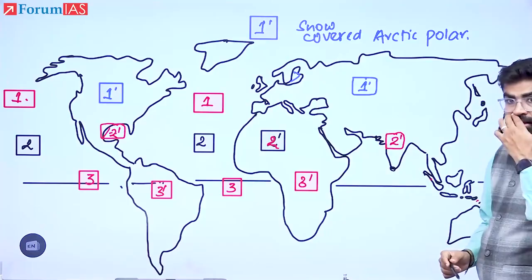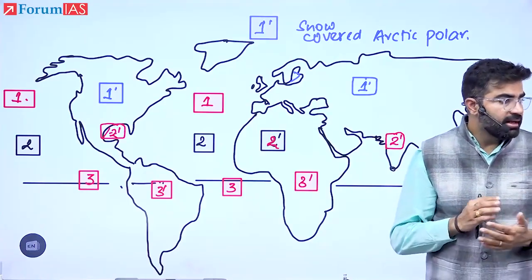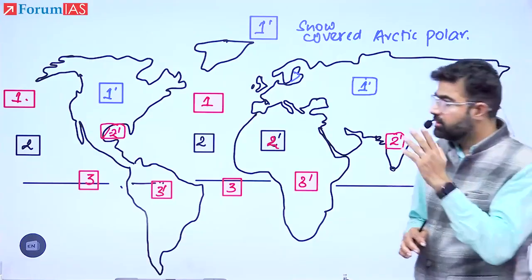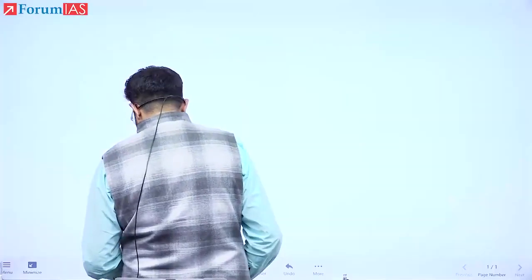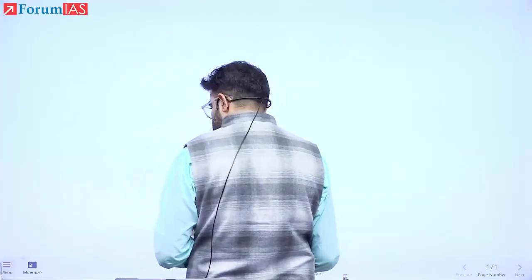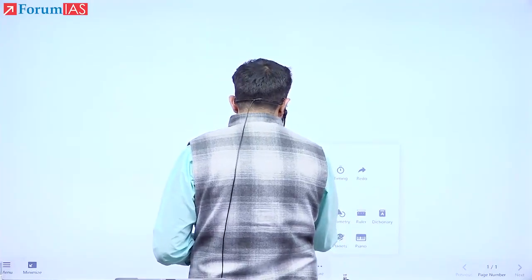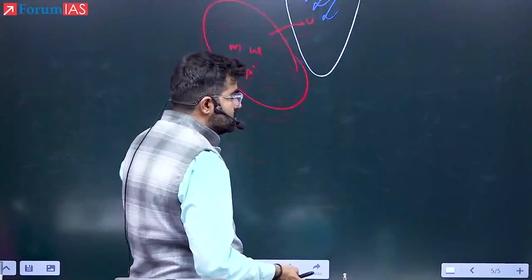So with this diagram, if they ask in the prelims in which of the following areas air masses are going to originate, number 1, that is the thing. And the second thing that you will remember, now see here. If I ask you, air masses are important for the formation of fronts. Is it true?